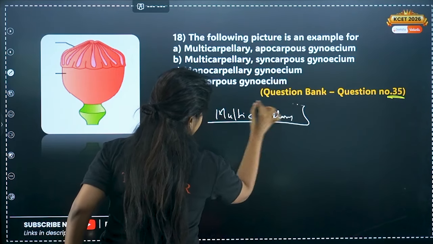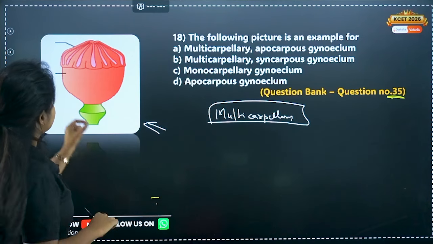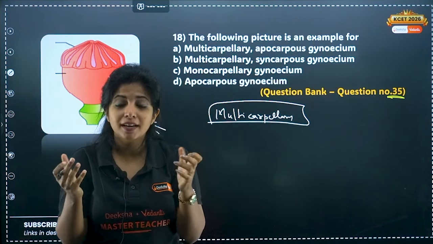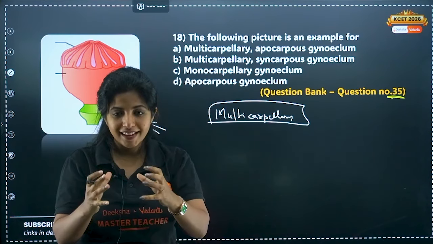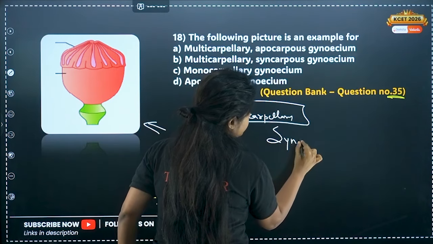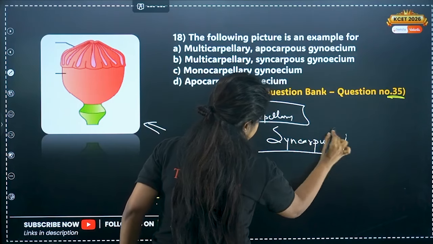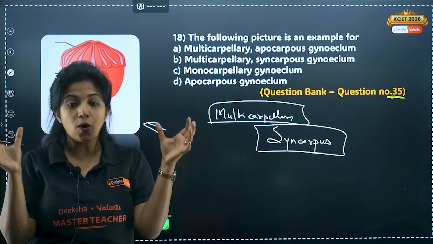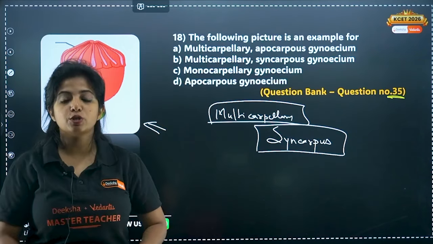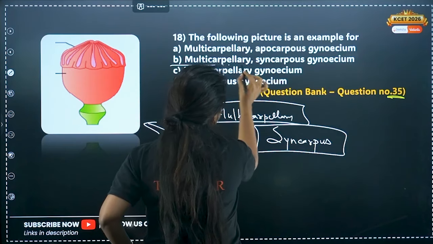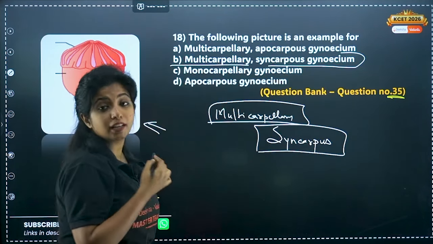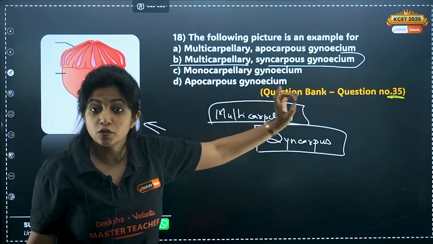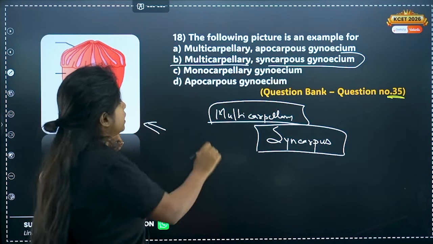There is one more thing that you need to know. These carpels are all fused. What does that mean, ma'am? Basically all of them will have just one ovary. This condition is known as syncarpous condition. There are multiple carpels, but all the carpels are fused. They have one ovary, which is why it is known as syncarpous condition. So multicarpellary syncarpous gynoecium. Gynoecium means the female reproductive part. Over here, multicarpellary syncarpous androecium is given. That will be wrong. So make sure you're reading the options carefully. So this is your answer.